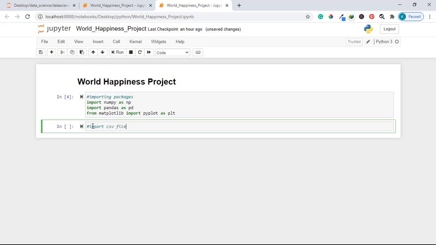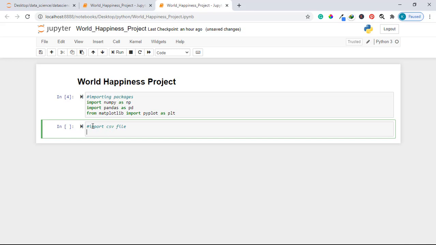Since it is a world happiness project, I'll call my imported file world_happiness_file, which should be equal to, using the pandas package, pd.read_csv.